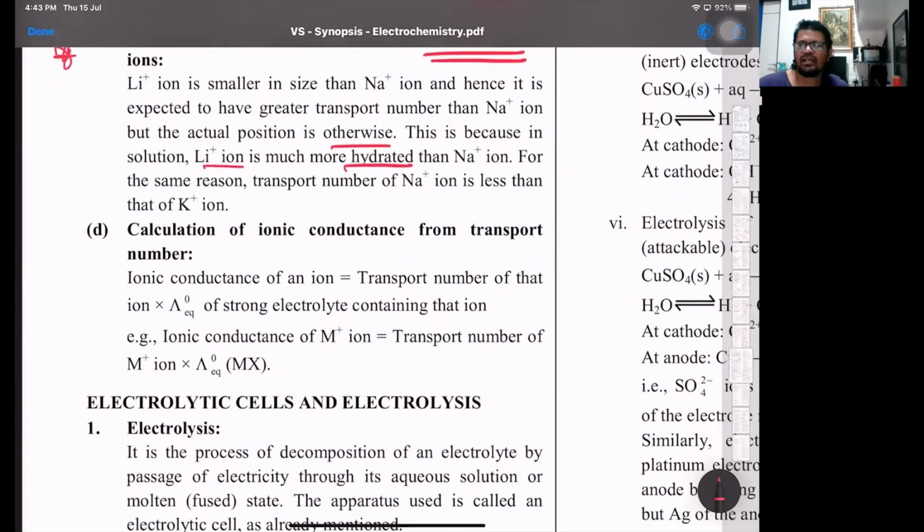Calculation of ionic conductance from transport number. Ionic conductance is the transport number of that ion times its equivalent conductivity at infinite dilution. Now these are all add-on points just for information.